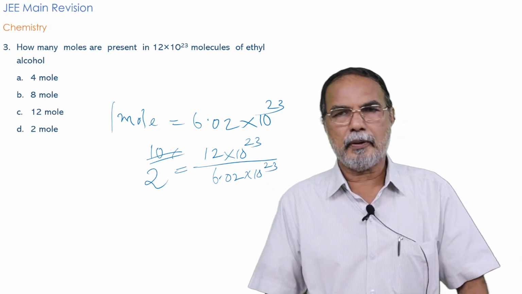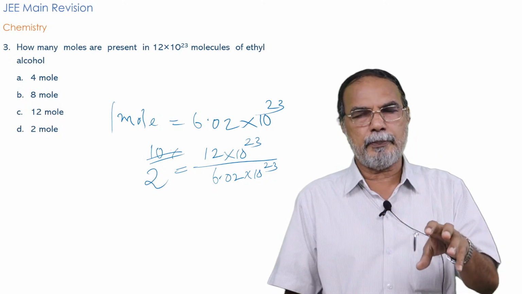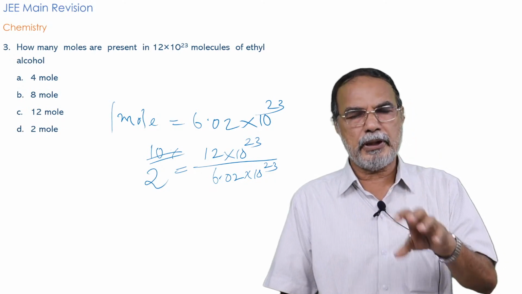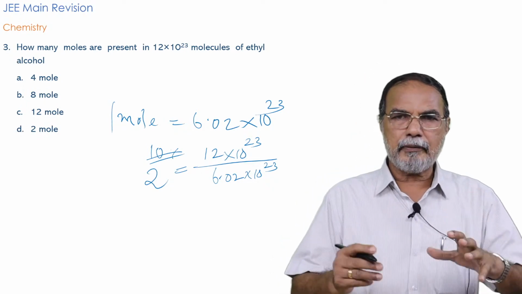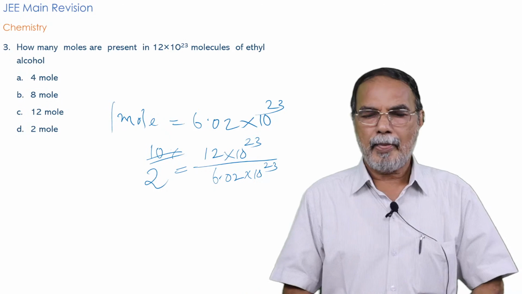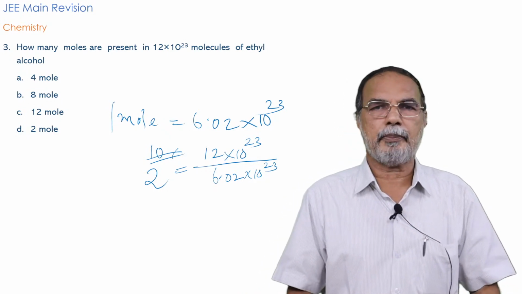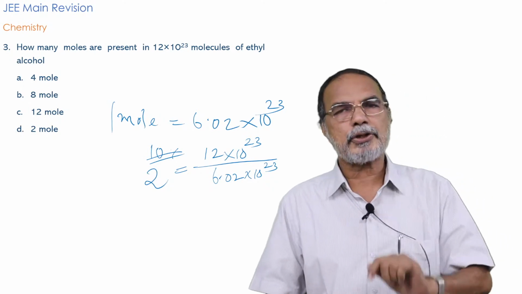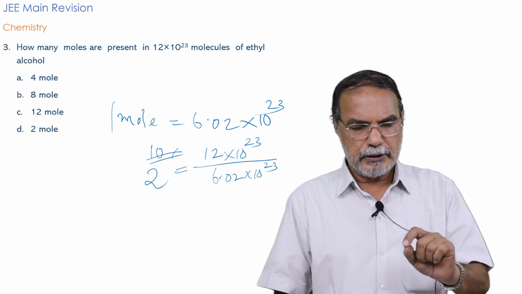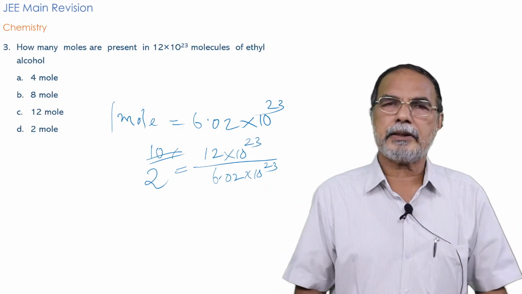It is 2 mole. As I told you, there will be some questions which are pretty simple. In any question paper, maybe at least a few questions which are pretty simple. And just to have a representative nature for the question paper, we have included some simple questions too in this question paper. Okay, so this is one such question. The question is very easily answered by all of you, I suppose, and you will get the answer 2 mole.